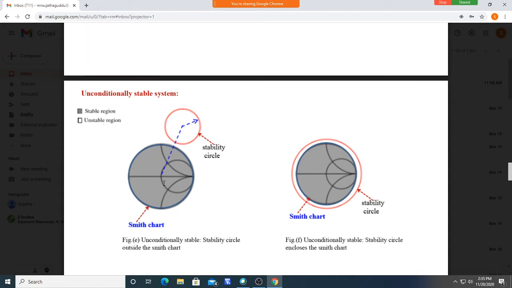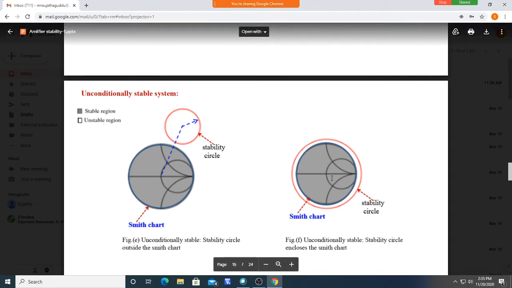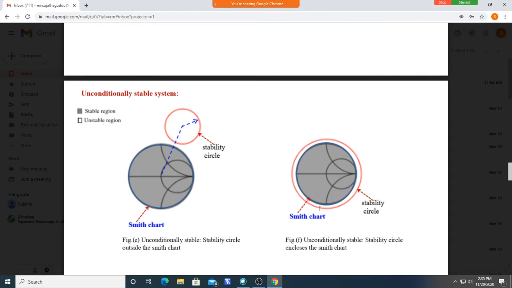But see what happened in this case. The red color is the stability circle, and it is enclosing the Smith chart fully. The entire Smith chart is inside the stability circle. This problem may happen while drawing, and that's why we are discussing stability. We are drawing the stability circle, and for example we will take the input stability circle only. How do we draw that?